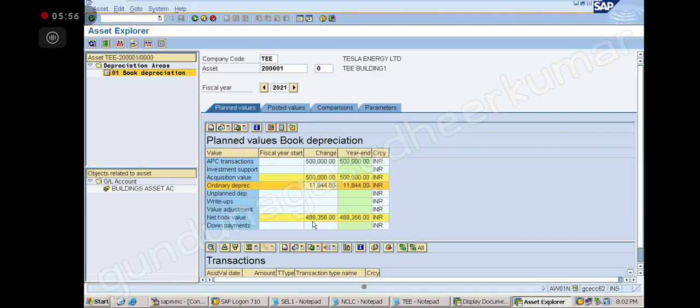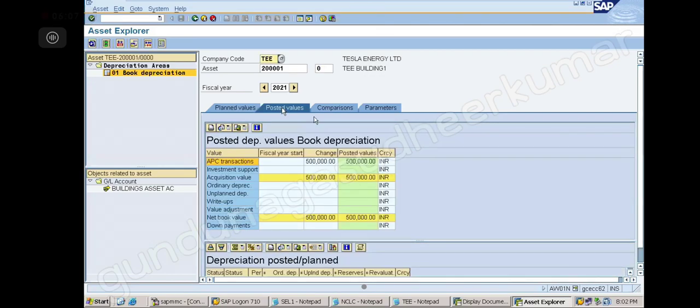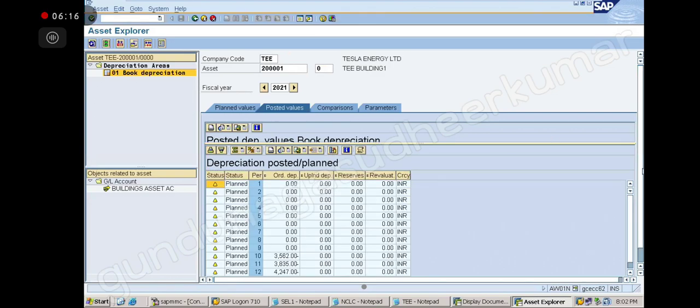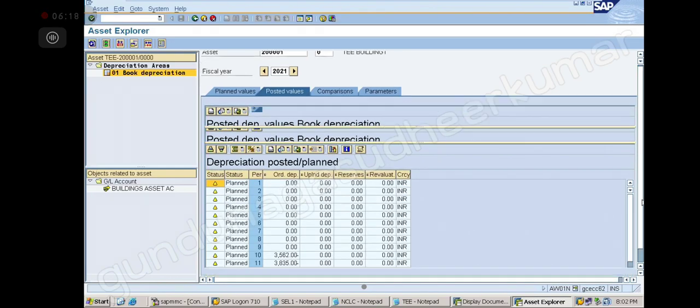Okay, let us see. So now here it is, net book value at the end of the year is 488. Okay, now go to posted values here. Next to that, you can see 5 lakh and everything, and if I pull this up here, you can see a big list.